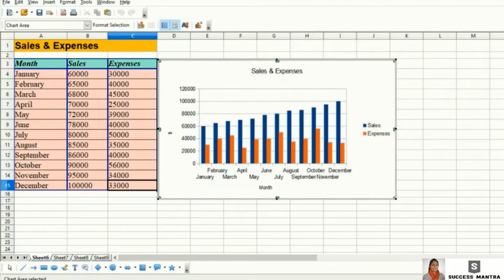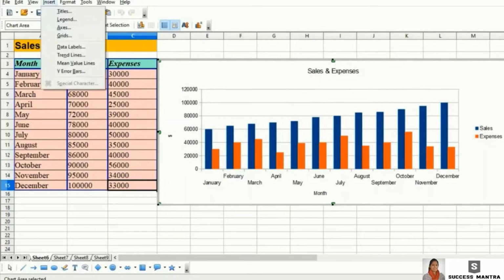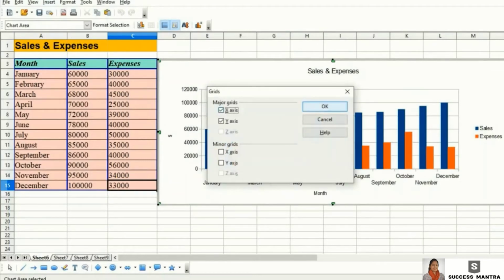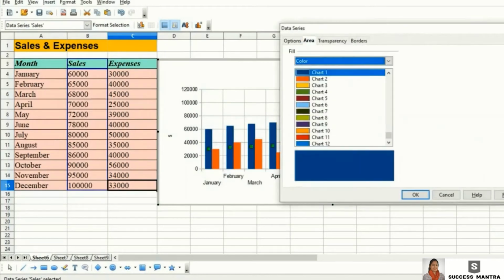You can also format the chart, like if you want to add some grid lines you can do that. If you want to change the color of the bars you can do it. You can decide the transparency, you can decide the borders. So let's do some formatting.